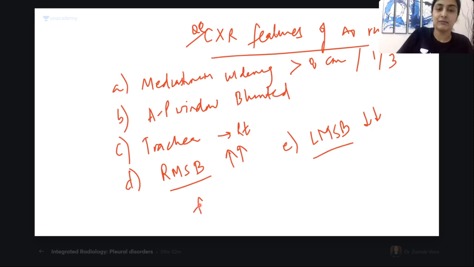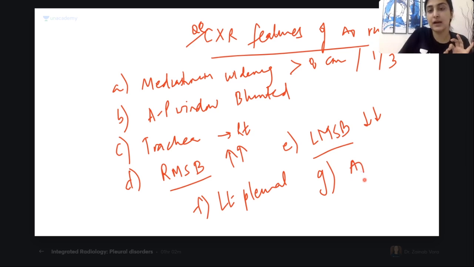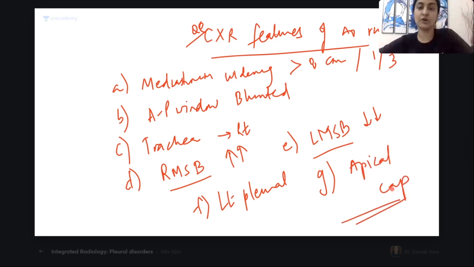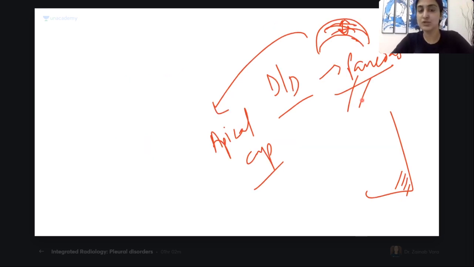All right. Will there be right pleural effusion, left pleural effusion? More commonly, there will be left pleural effusion. And can I also say, because there is effusion, there will be the apical cap. Have all of you understood all of these features? Will you remember this, guys? Good. So you don't even have to remember, just understand basically. You will most likely have an all except type of question which will come.